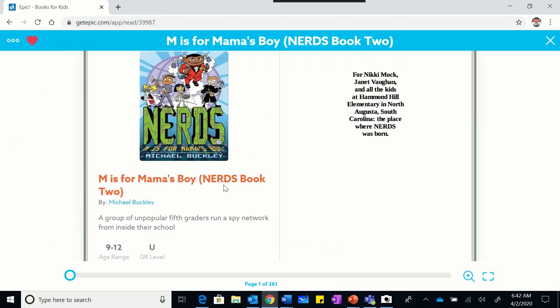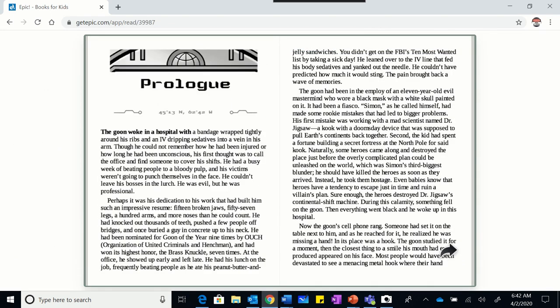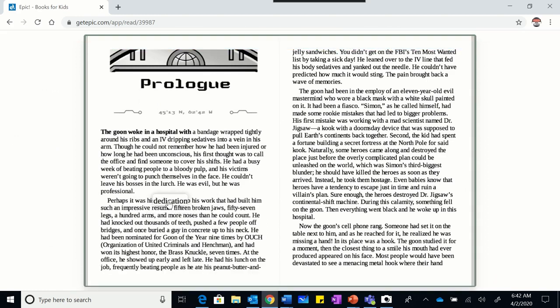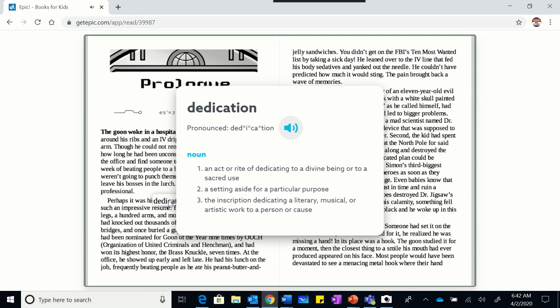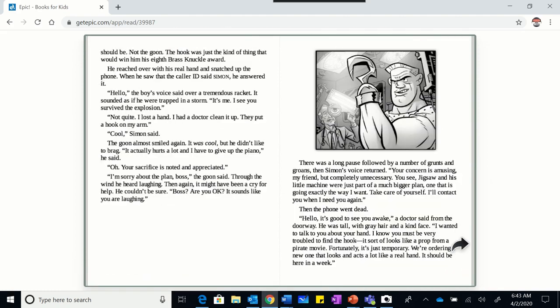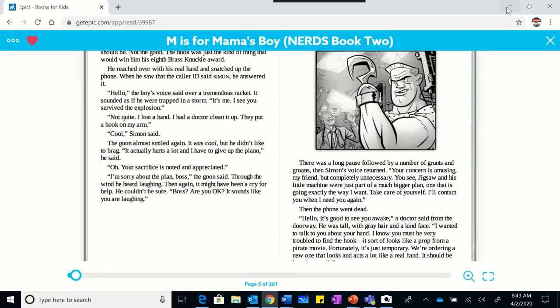So here we go. I'm clicking on the book Nerds. I want to show you a neat feature here that you can use. Let's say I'm reading and I get stuck on a word. And I hover over that word, I click it. It comes up with an audible pronunciation of the word, and then it gives me some definitions. That is a really cool feature. As you read, if you get stuck on a word, you can just ask for help.